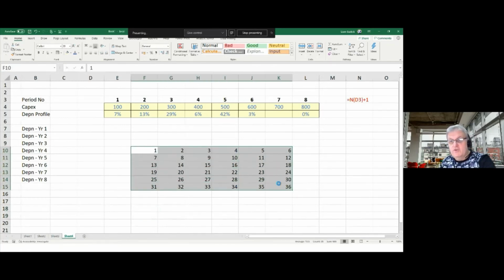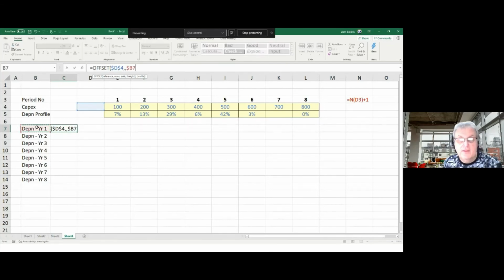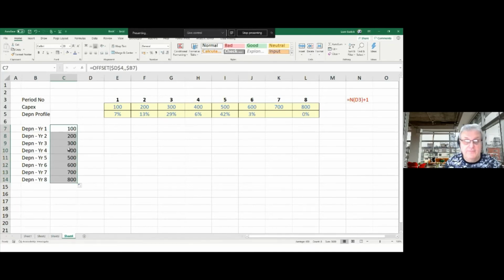So I'm going to use that offset a couple of times in here. I'm going to go equals offset, open brackets. I'm going to start on this cell here, make that absolute. And then I don't want to go any rows down, but I want to go 1 column across, 2 columns across. So I'm going to click on this cell here. What that will do as I go across is transpose it and put it down here. I can insert rows or columns if I want, and I can do this, and it will change the number. See?